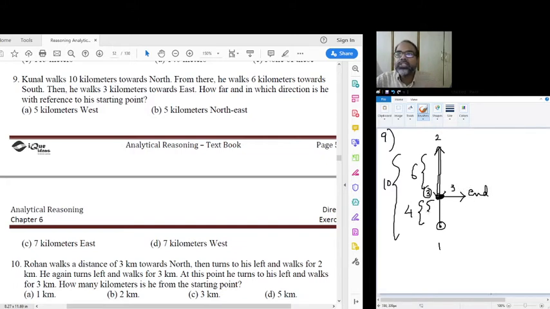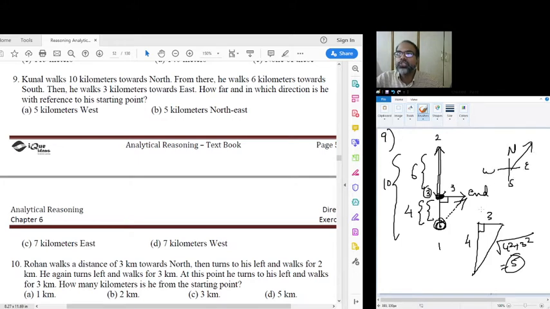So if I know that this distance is 4 and this distance is 3, from the starting to the ending point, straight line distance, right angle triangle, right? So if this is 3 and this is 4, then using Pythagoras theorem, we can easily find out this distance is under root of 4 square plus 3 square, that is 5 kilometers. So from the starting position, if we have to look at direction, then north, south, east, west, this direction is northeast. So the final answer is he's 5 kilometers northeast to the original position that he was in.